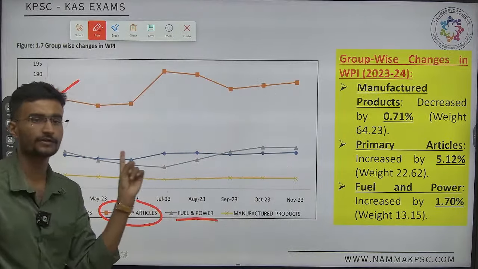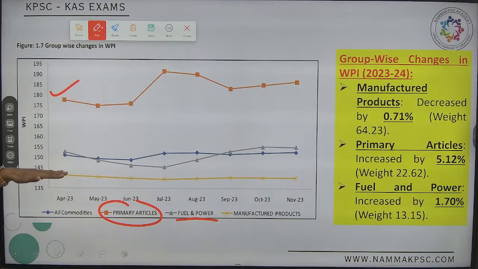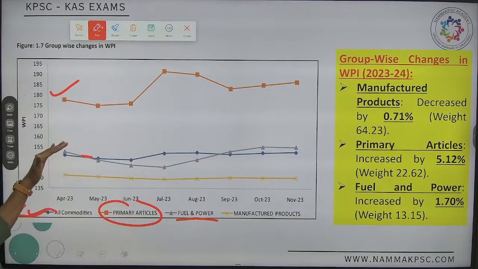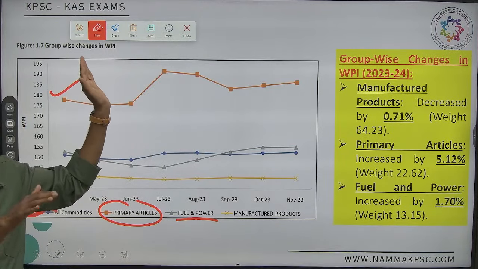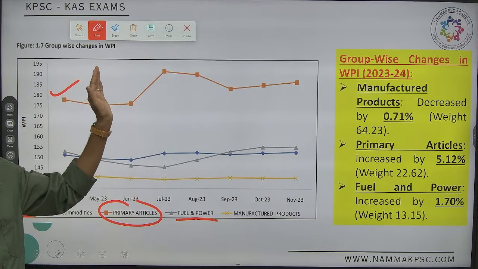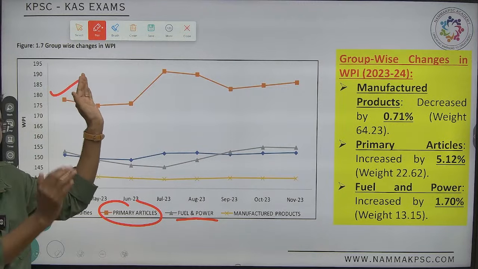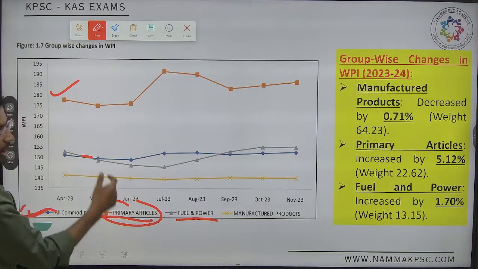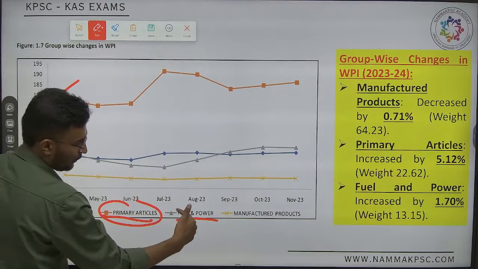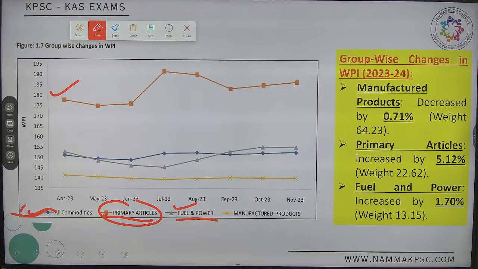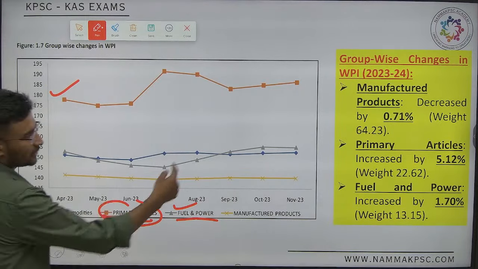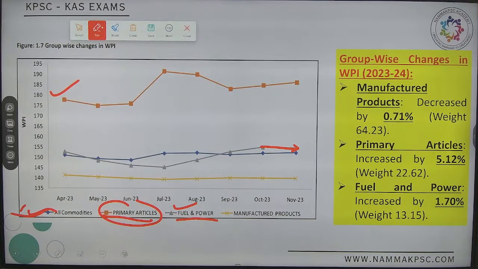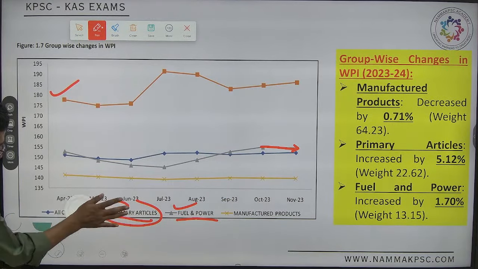See whether any of them is continuously increasing or continuously decreasing. The first column decreases, after the decrease an increase, this one decrease, increase, decrease, this one increase, decrease. No graph will follow either only decrease or only increase. There will always be fluctuations. Done with primary articles, orange, followed by fuel and power. Is fuel and power showing a decreasing or increasing trend? Done. Decreasing trend.